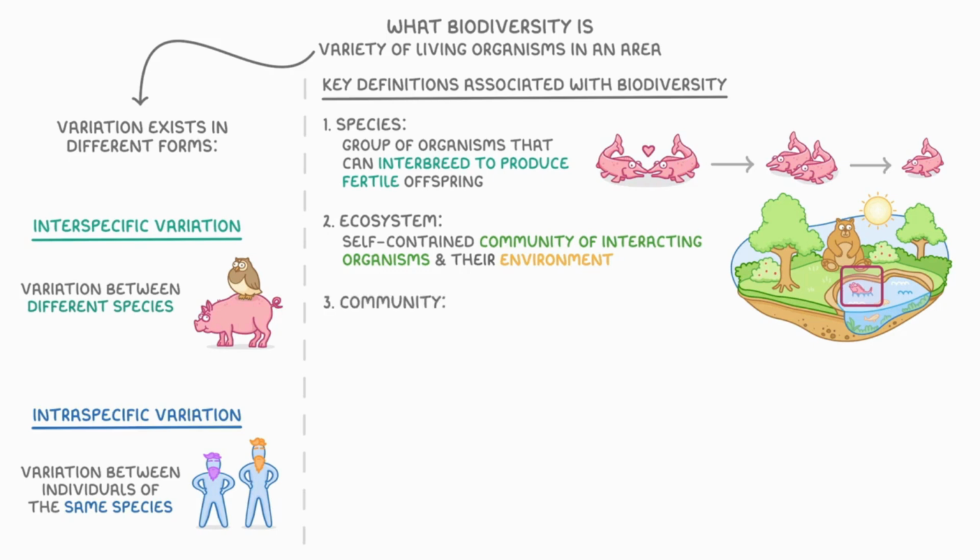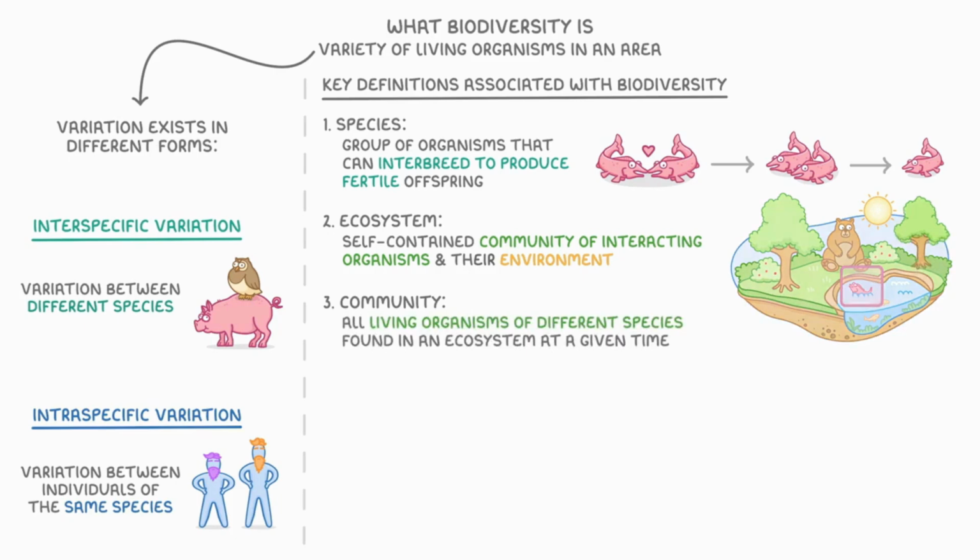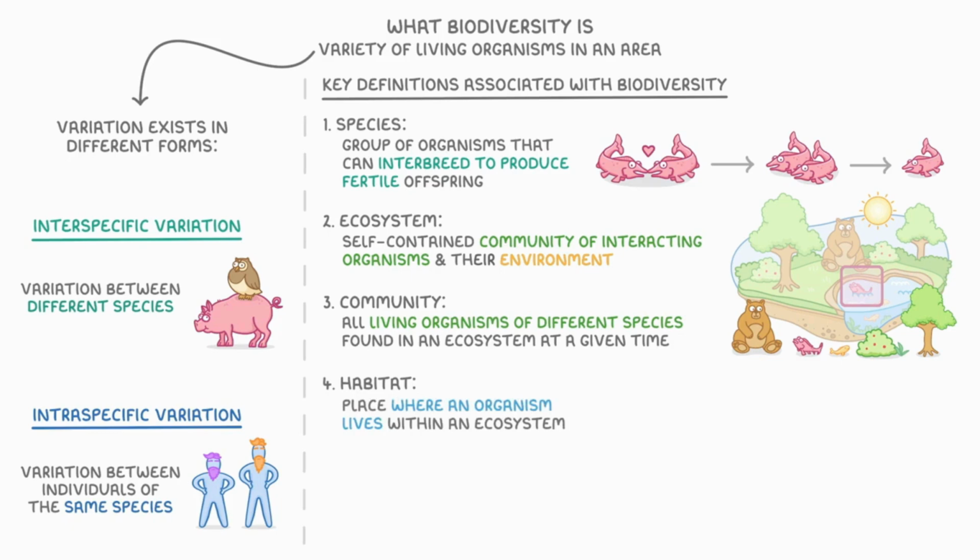Community then is another useful term, which describes all the living organisms of different species found in an ecosystem at a given time. So in this ecosystem, the tree, bushes, bear, algae, and fish all make up the biological community. Then, on top of that, we've got habitat, which refers to the place where an organism lives within an ecosystem. So for our salmon, its habitat is the lake that it lives in.